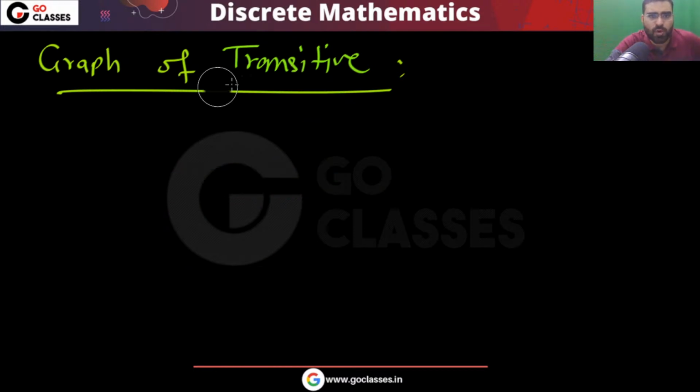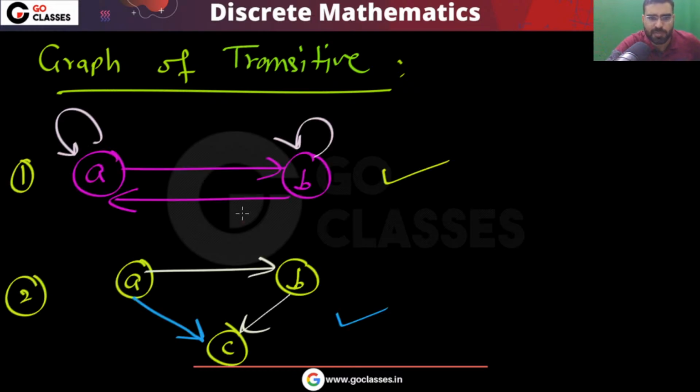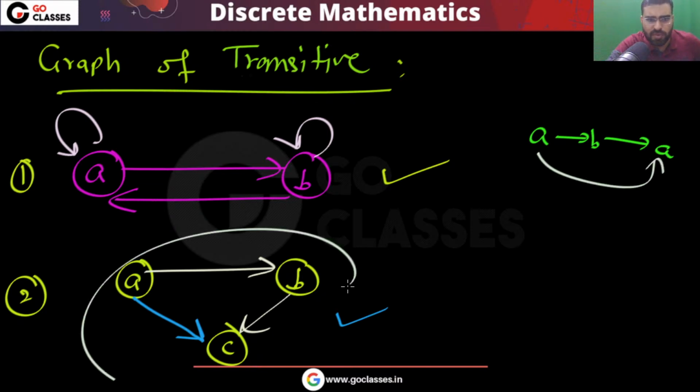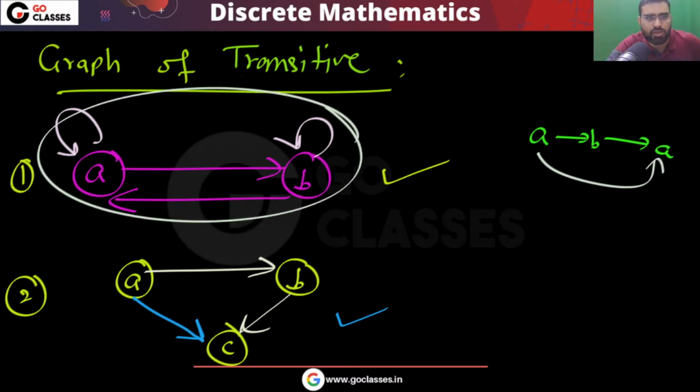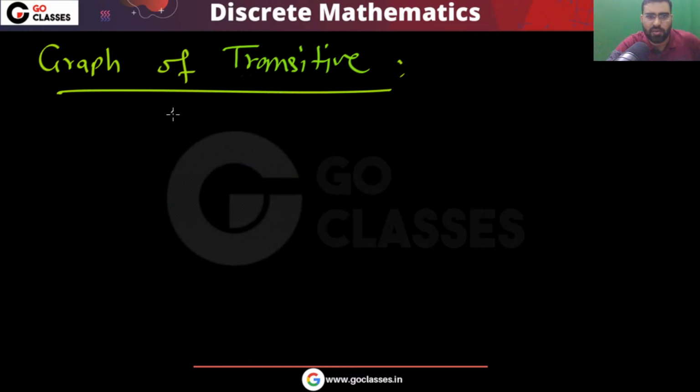Now let's see the next property. Anyway, the remaining we will see, but these are very important. Many students miss this. If a is related to b, b related to a, then remember this should happen: a should be related to a. This one many students will capture, but this one many students will miss. Anyway, now let's move on.